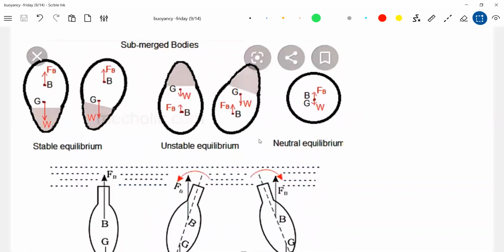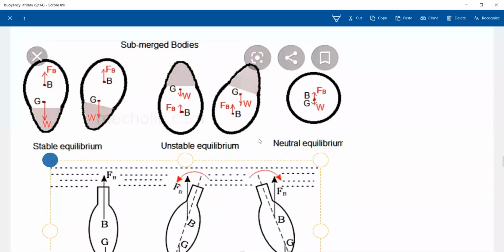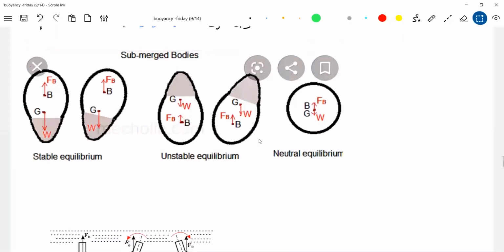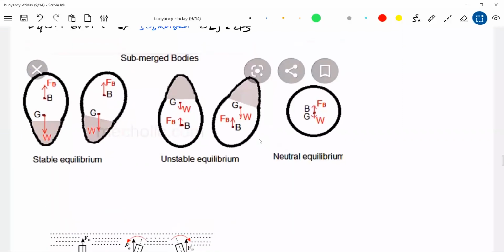Okay, now look at the first part of the diagram. I'll minimize it so that you can focus on the first diagram. Now look at this one, submerged bodies. Everything is surrounded by liquid. Liquid is present. So what do you mean by stable equilibrium? Or first we'll go for neutral equilibrium. What do you mean by neutral equilibrium?